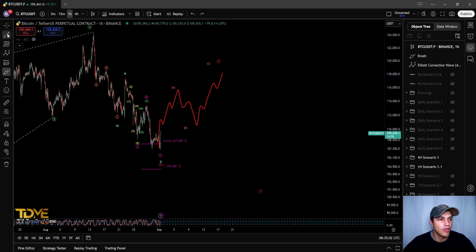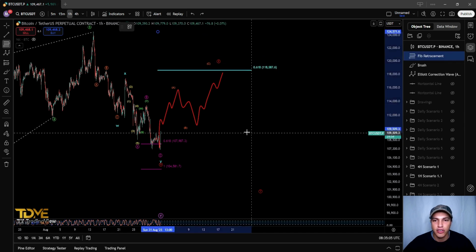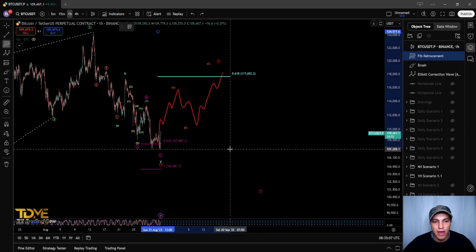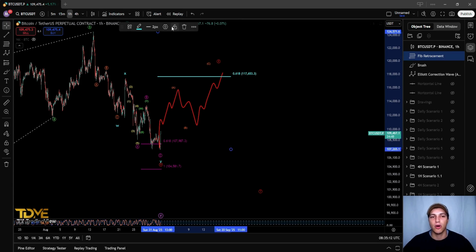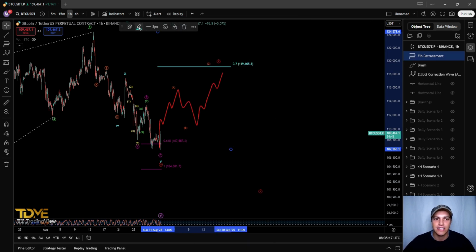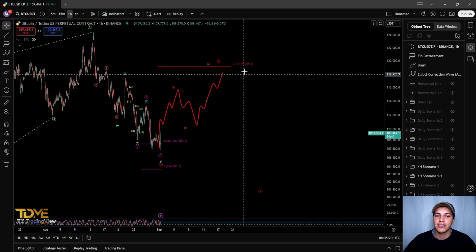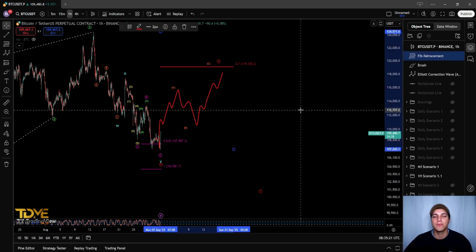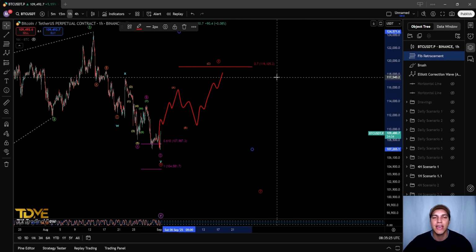But on the wave X for targets, we are still looking at the 0.7 that is taken from the top of a wave W, or the origin of wave W, to the bottom, and the wave X tends to not touch the 70% region. That is almost like an invalidation for a wave X. Not 100% really, as wave X's can extend, but a very, very good guideline.